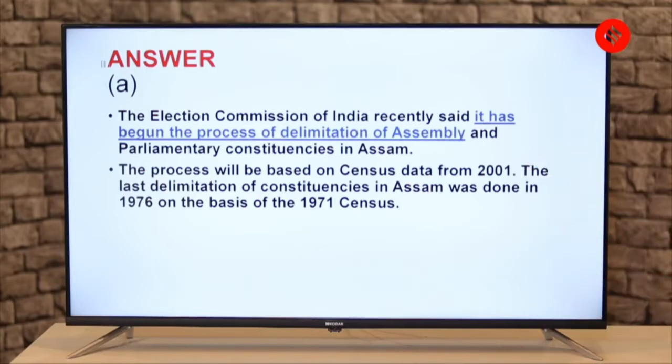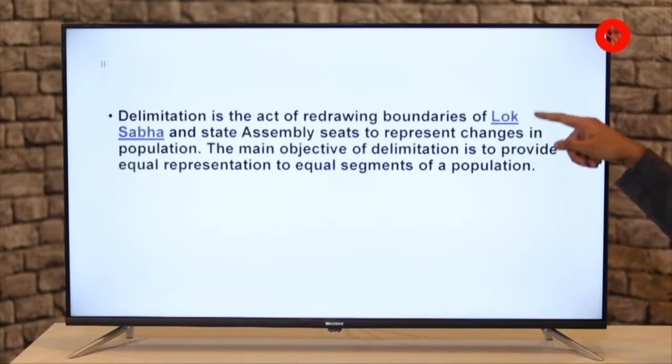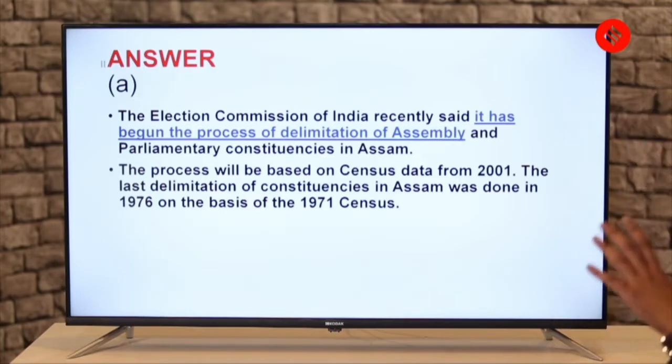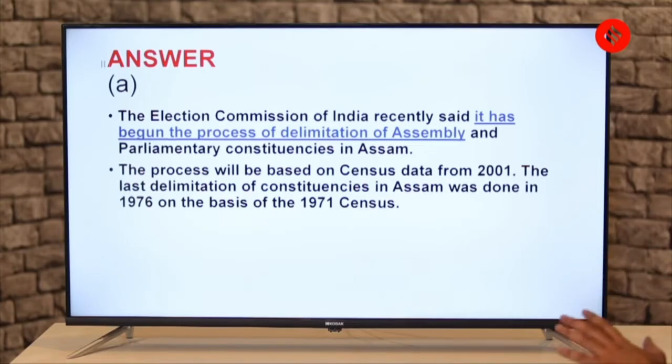The Election Commission of India recently said that it has begun the process of delimitation of assembly and parliamentary constituencies in Assam. So this particular line here, why is it in news? The highlighted portion: it began the process of delimitation of assembly and parliamentary constituency in Assam. Now, what you have to remember also is that this process of delimitation will be based on the census data from 2001. This is the year which you have to remember. They can play a trick there. The last delimitation of constituencies in Assam was done in 1976 on the basis of 1971 census.